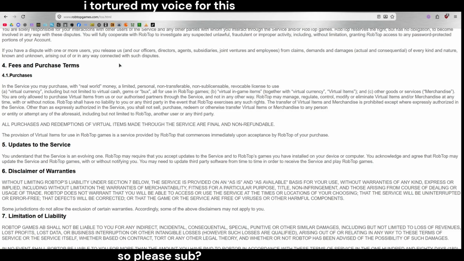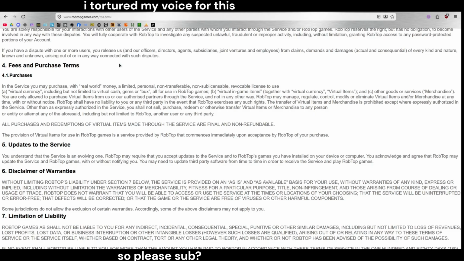Without limiting RobTop's liability under Section 7 below, the service is provided on an as-is and as-available basis for your use, without warranties of any kind, express or implied, including without limitation, warranties of merchantability, fitness for a particular purpose, title, non-infringement, and those arising from course of dealing or usage of trade.